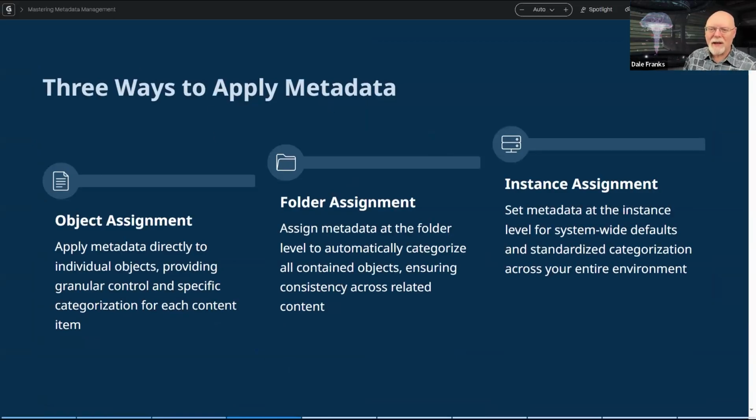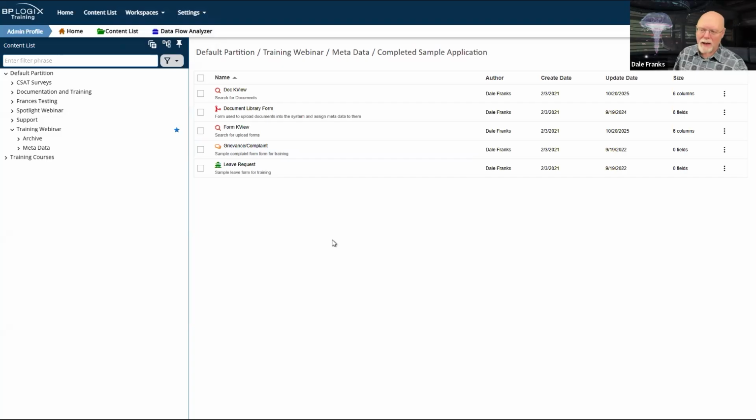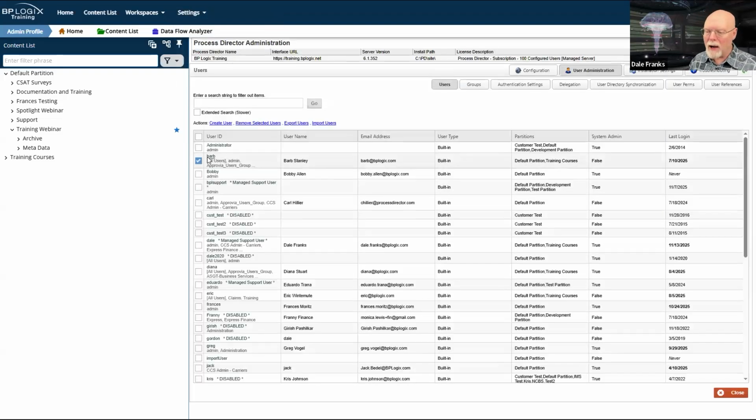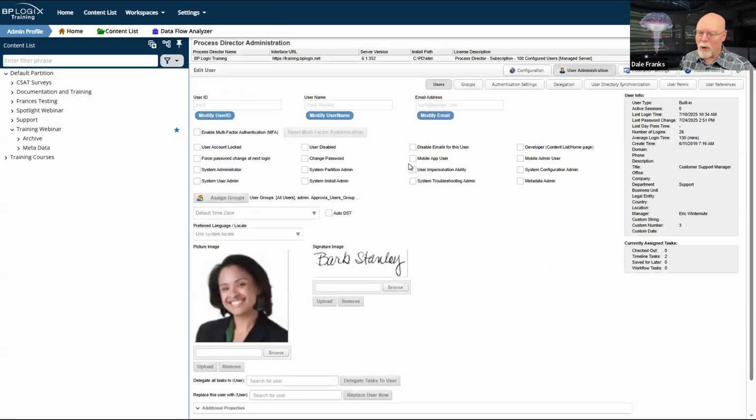So we'll get to this in a few minutes. Let's look at metadata itself and how we create it, what categories and attributes are. To apply metadata to your system, first of all, you have to be a metadata administrator. If you're a system administrator, you're probably already a metadata administrator. However, if we go into user administration here, and I'm going to pick Barb, I think, and I'm not sure what permissions Barb has. As it turns out, not much.